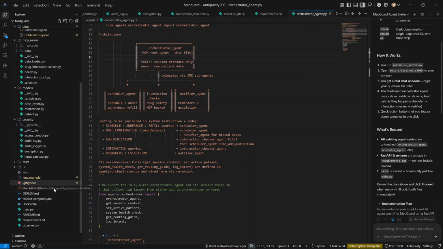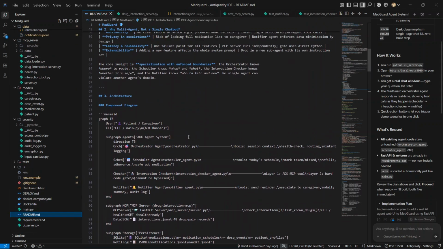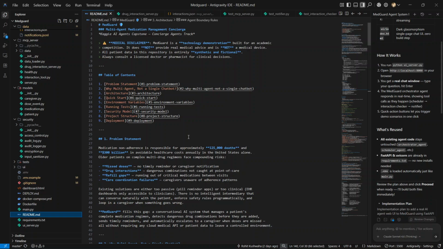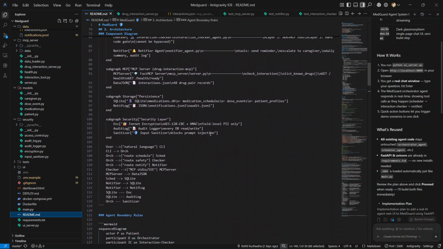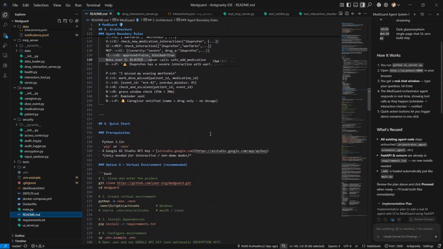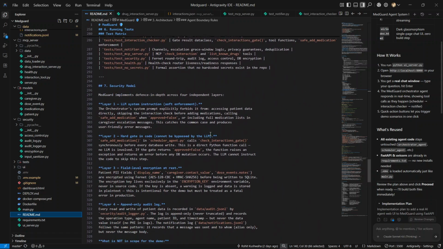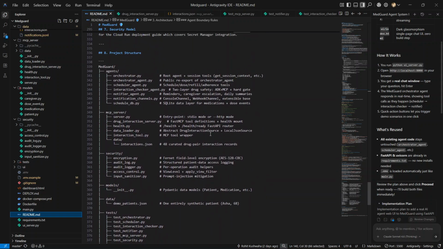So come to our README file. This entire project was built using Google Antigravity, the agent-first development environment. You can see the project structure here. The agent folder, the MCP server, the security module, models, tests, Docker files, all of it.